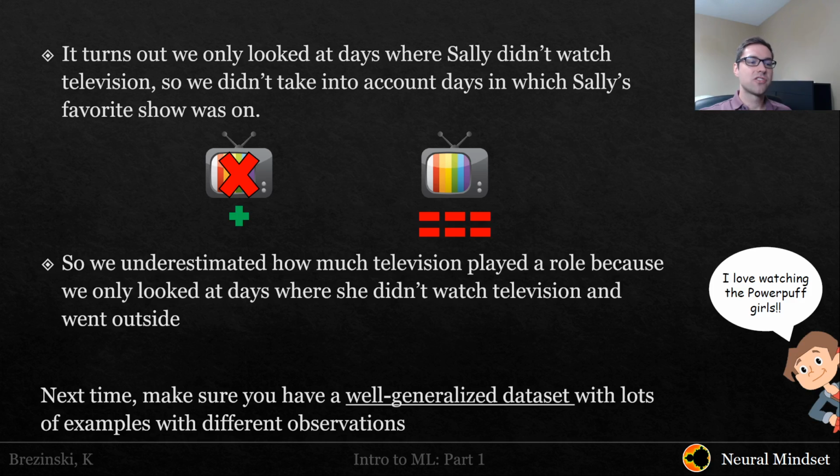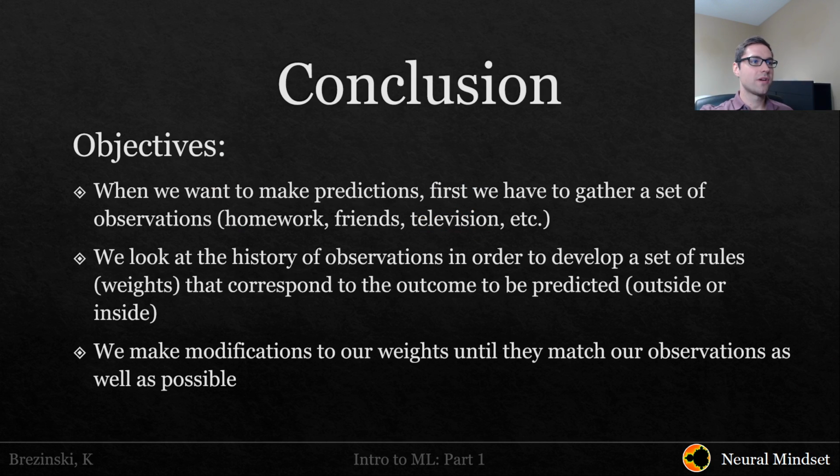So next time we want to make sure we have a well generalized data set that includes all types of observations: 0 friends, 2 friends, 3 friends, 4 friends, and alternatively TV show, non-TV show. We want to get as many types of observations as possible because we want to refine our model as best as possible on past behavior. So we want all those examples. So Sally's favorite TV show is Powerpuff Girls, so it makes sense she'd want to stay indoors.